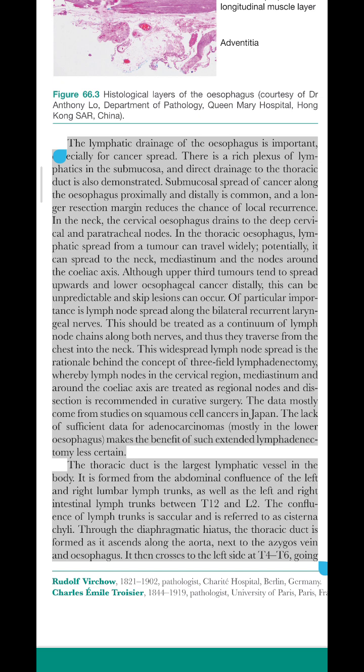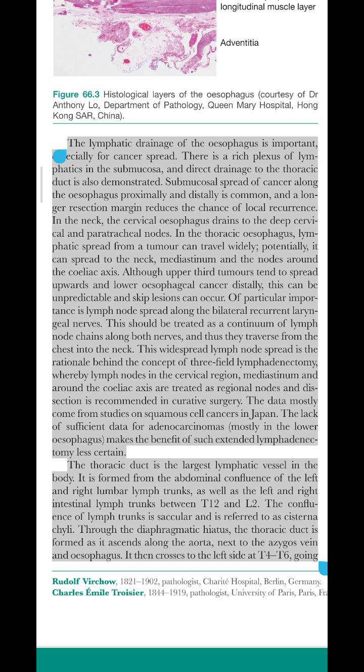This widespread lymph node spread is the rationale behind the concept of three-field lymphadenectomy, whereby lymph nodes in the cervical region, mediastinum and around the celiac axis are treated as regional nodes and dissection is recommended in curative surgery. The data mostly come from studies on squamous cell cancers in Japan. The lack of sufficient data for adenocarcinomas, mostly in the lower esophagus, makes the benefit of such extended lymphadenectomy less certain. The thoracic duct is the largest lymphatic vessel in the body.